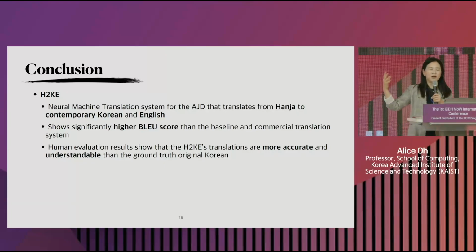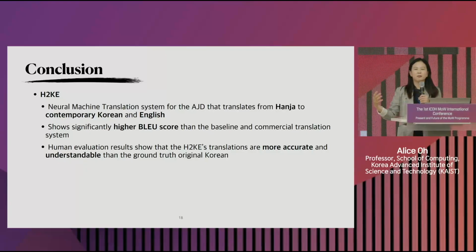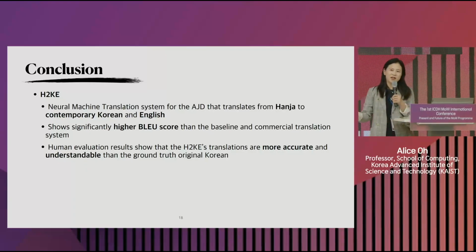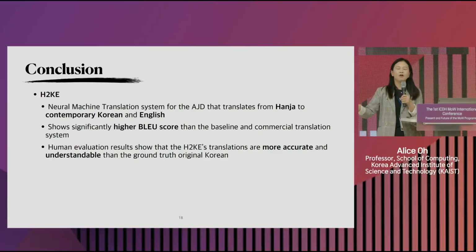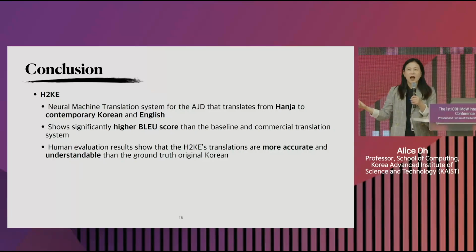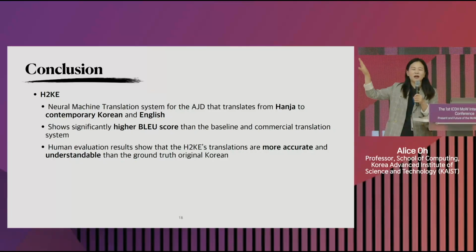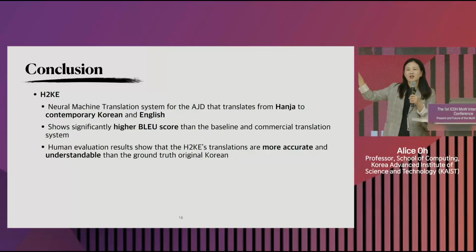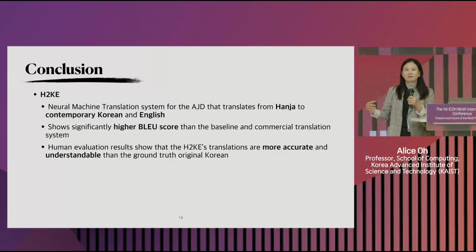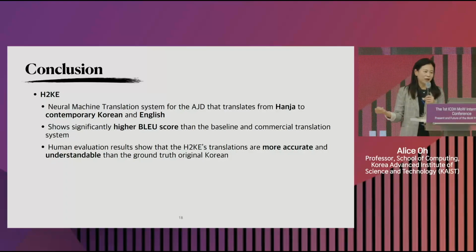So we're hoping to produce improved machine translation results, and that will help the human translators. And by the way, developing a translation system like this took us about 6 months, and the translations themselves come out in, I don't know, a few days for the entire Annals of Joseon Dynasty. So that's remarkable, I think.